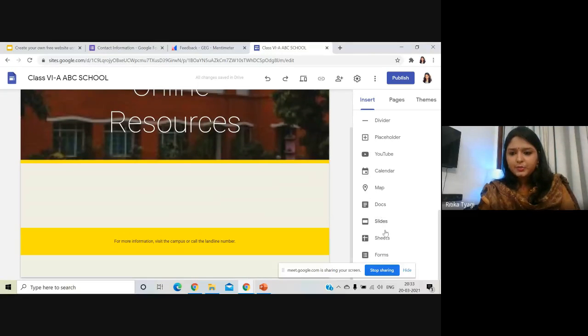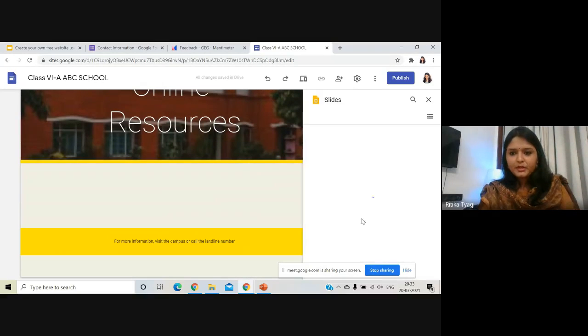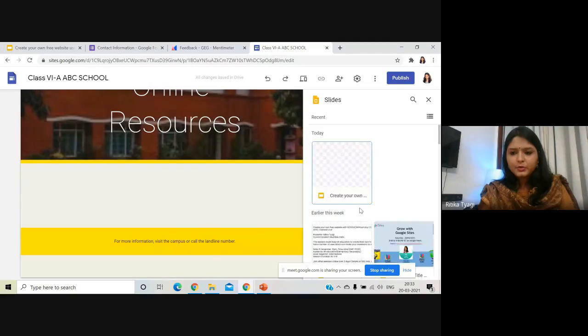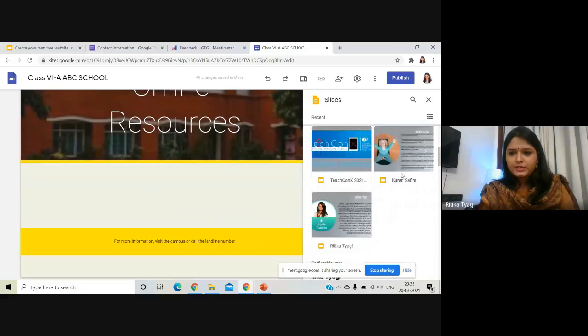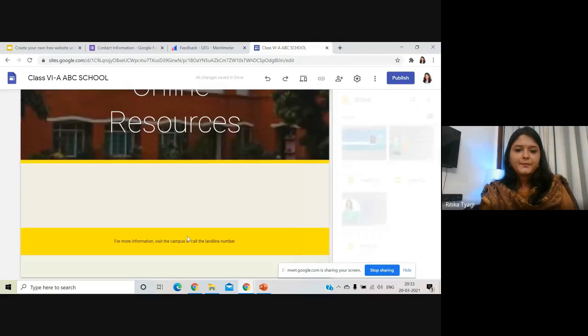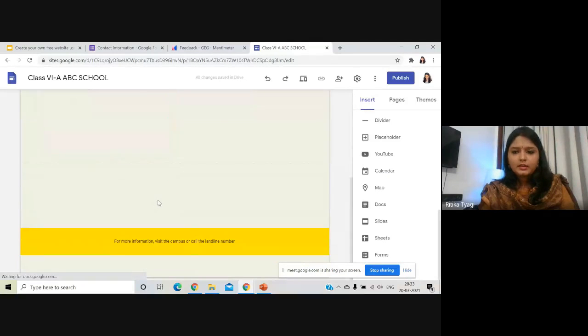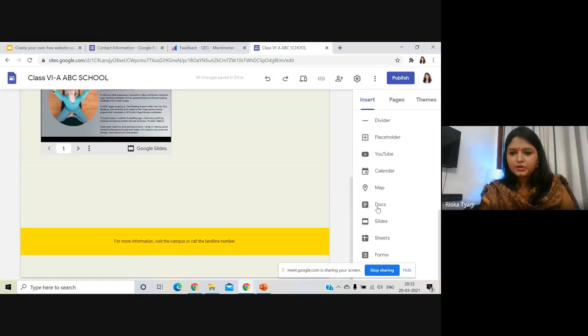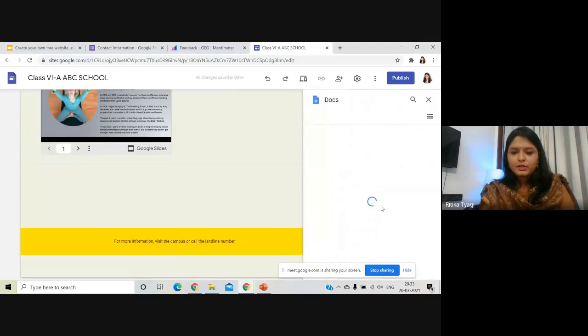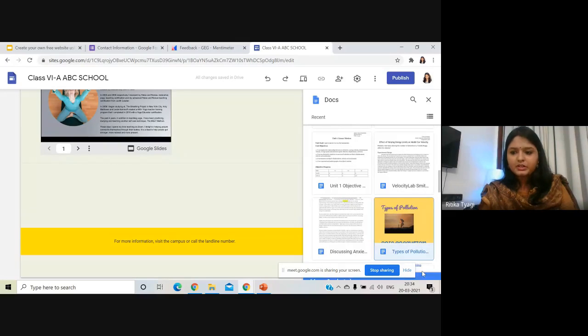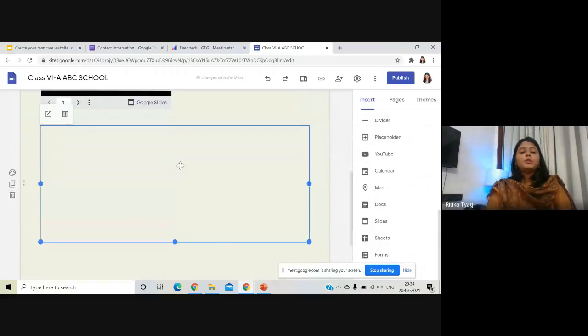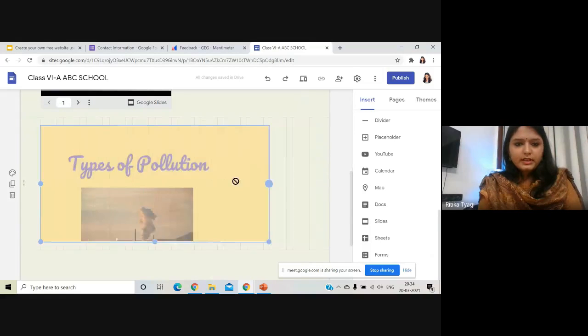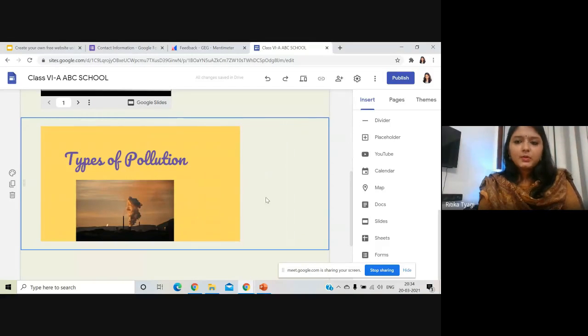So I'm going to put something from slides that my student has created, and I'm going to put my students' work here. Again, another one my students have created on docs. So I'm going to put that as well here. It's all under one platform. They have created a project on pollution. So I'm going to put it over here. I can resize it, write some text material over here for them.